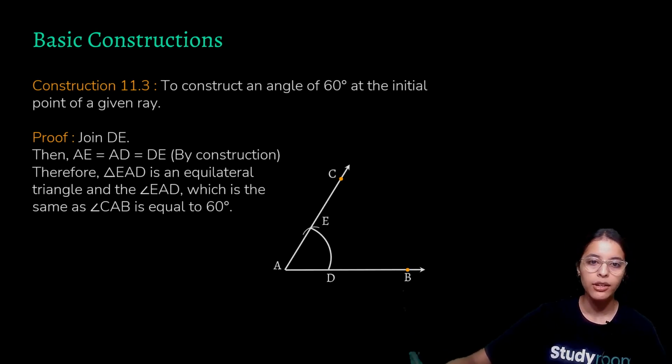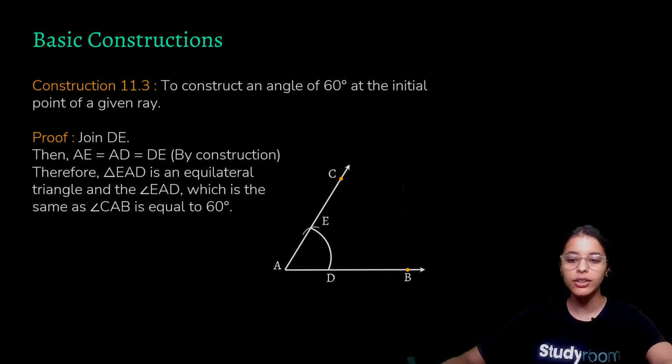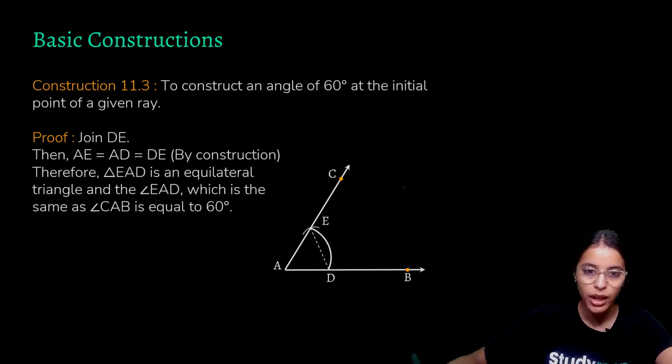And now let us prove why this angle is 60 degrees. So now to prove that, first of all, we join our D to E. Joining D to E, let us see the sides of this triangle, as we have got a triangle ADE. Now we know that AE would be equal to AD. And why is it so?